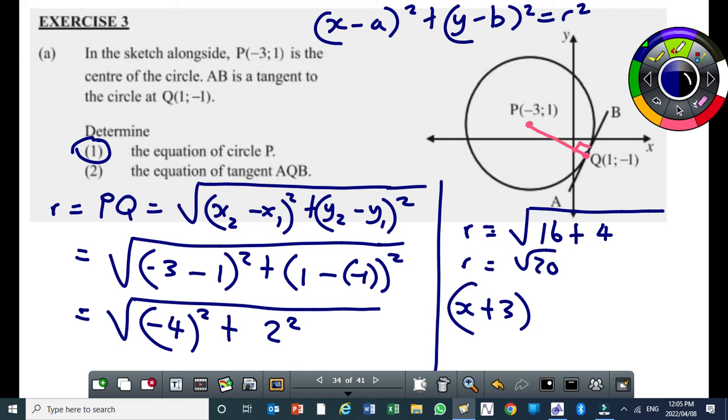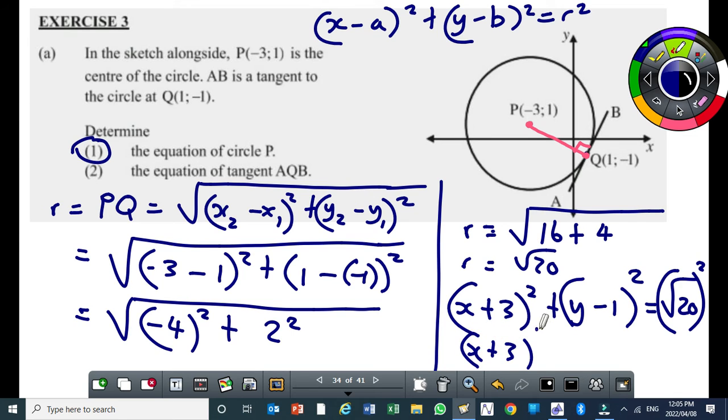Are you following them? Right? So this is squared plus y minus 1, because y is positive there, squared. Then this will be equal to the square root of 20 squared, which you can write as x plus 3 squared plus y minus 1 squared is equal to 20. And then you are done.